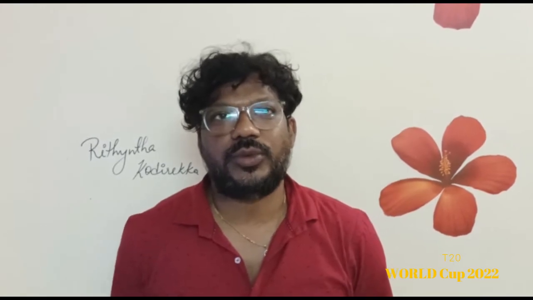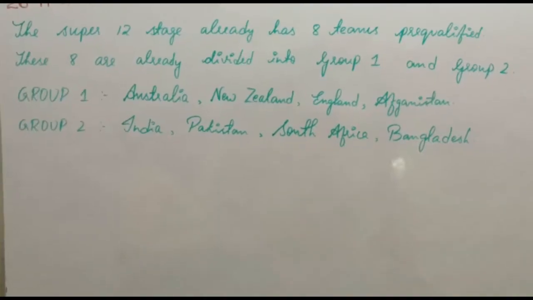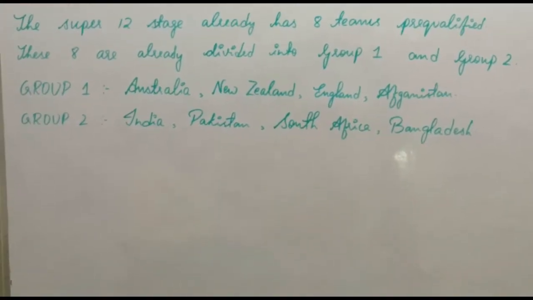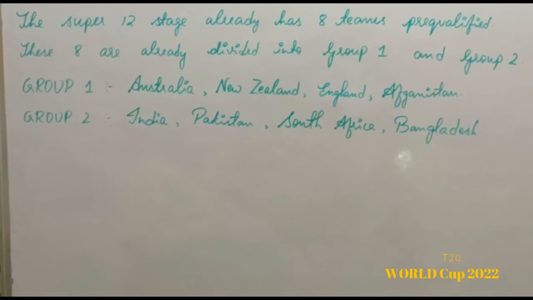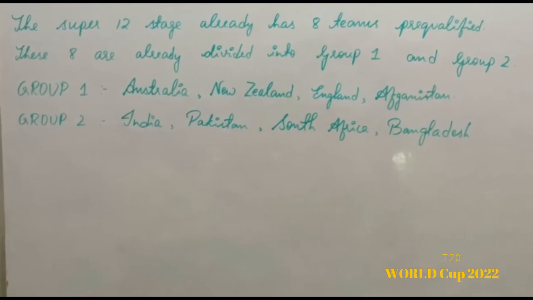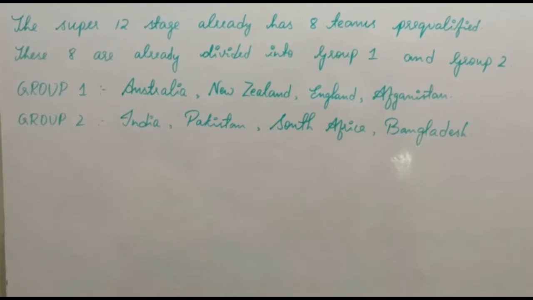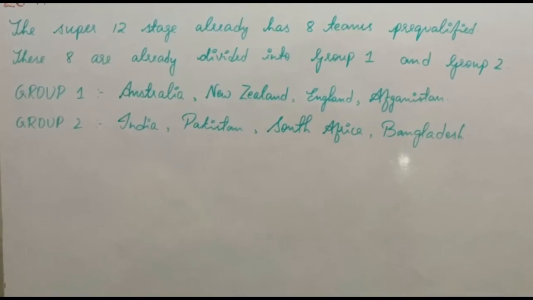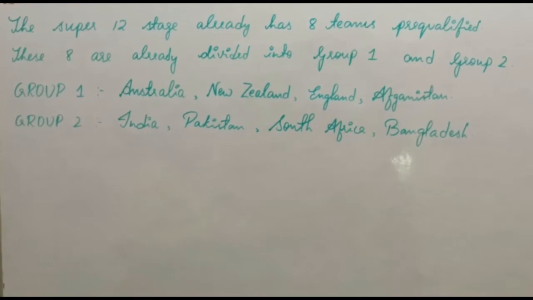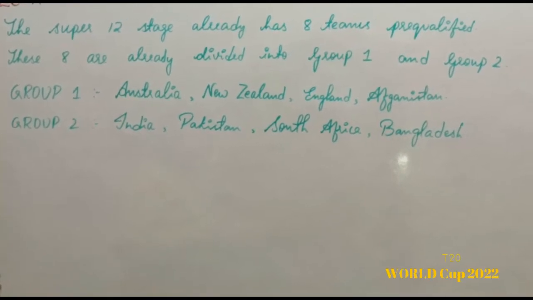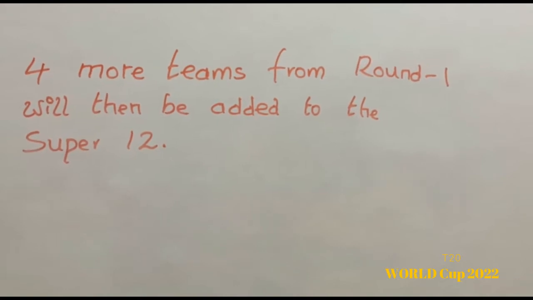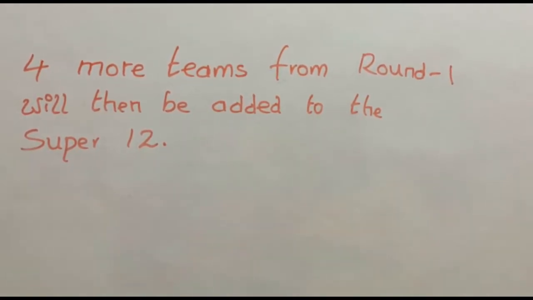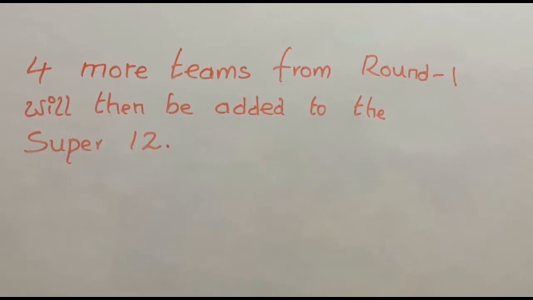The top two teams from each group, that is Group A and Group B, will proceed to the Super 12 stage. The Super 12 stage already has 8 teams pre-qualified. These 8 are already divided into Group 1 and Group 2. Group 1 are Australia, New Zealand, England, Afghanistan. Group 2 are India, Pakistan, South Africa and Bangladesh. Apart from 8 teams, 4 more teams from round 1 will then be added to the Super 12.